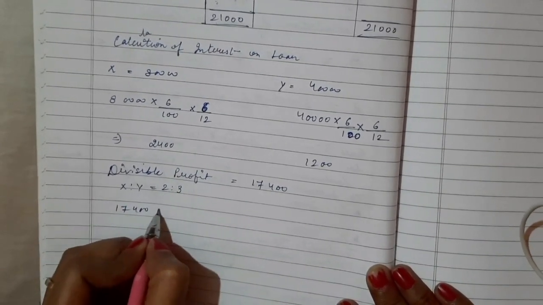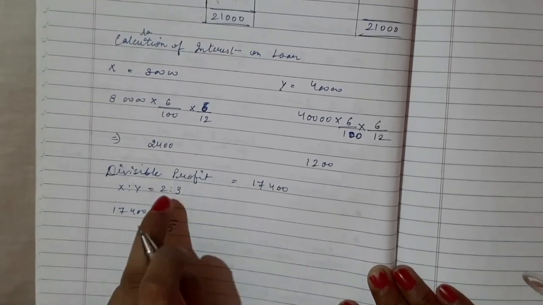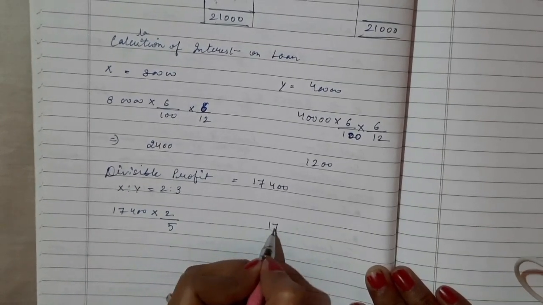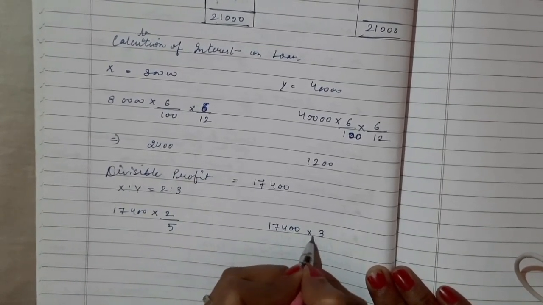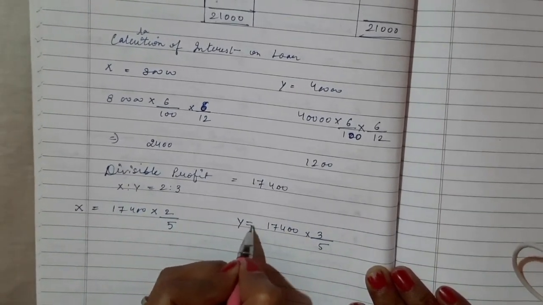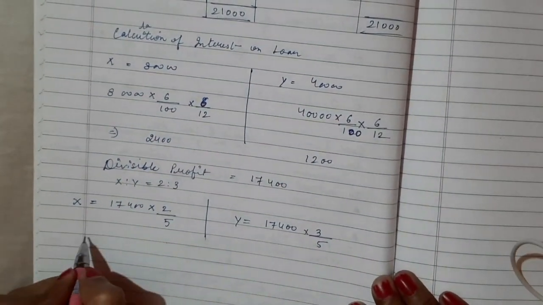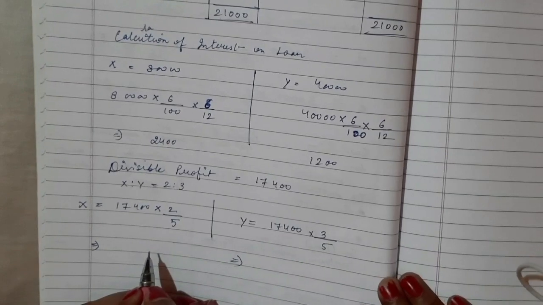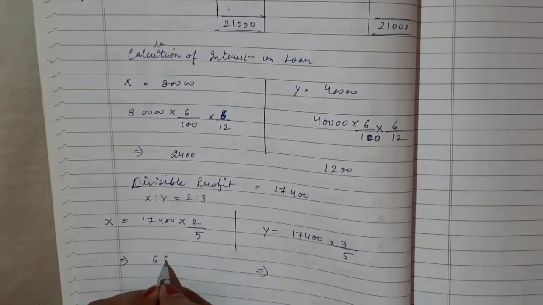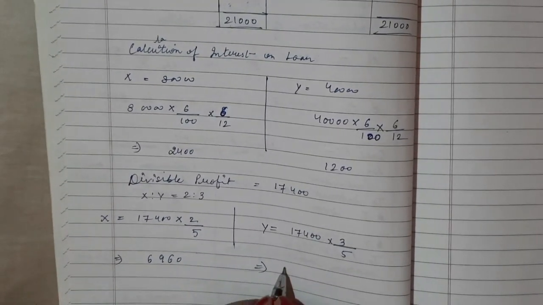So for X it is 17,400 into 2 by 5, and for Y it is 17,400 into 3 by 5. So this is for X and this is for Y. What will be the final amount? Calculate fast. It's 6960, and for Y it is 10440.